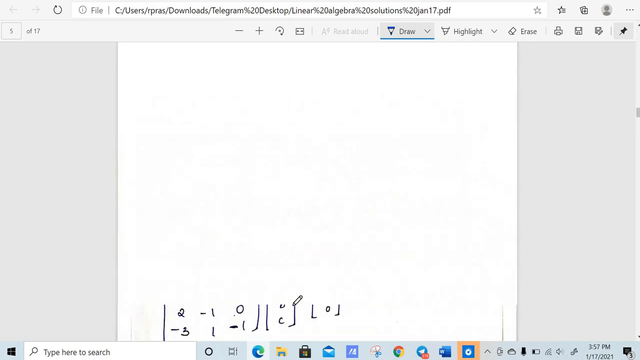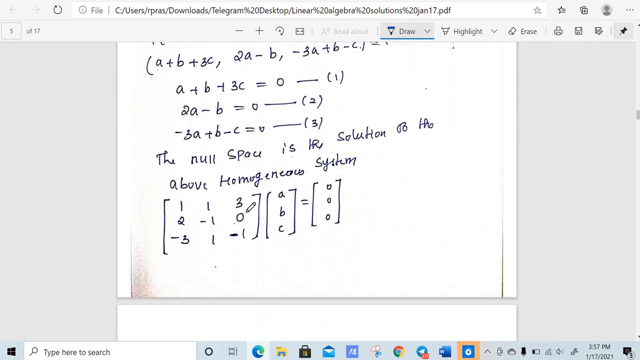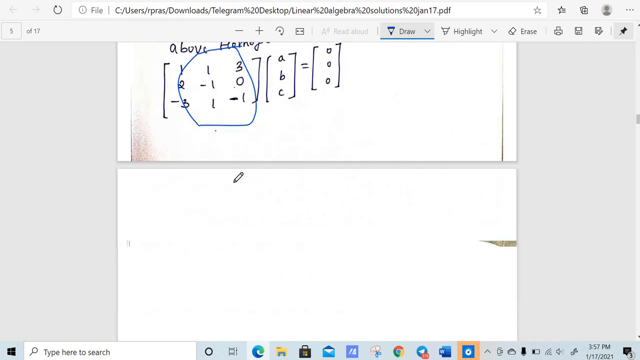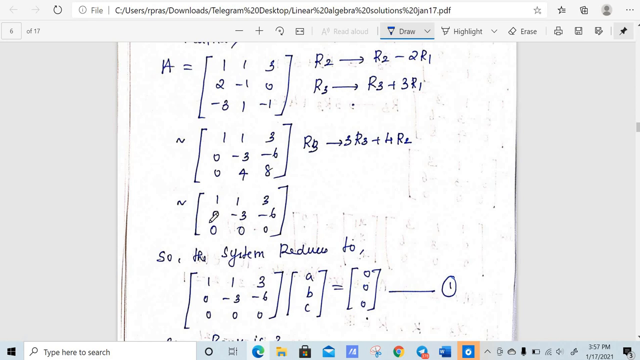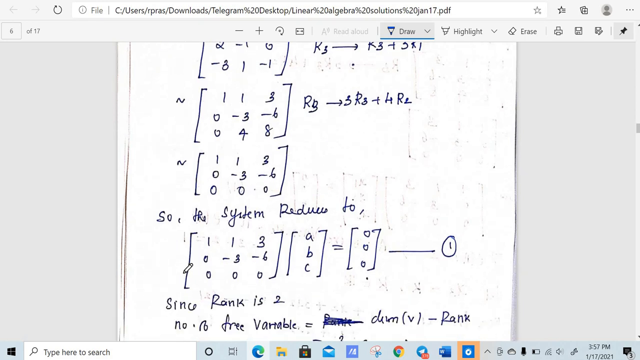So this matrix is now reduced to 1, 1, 3, 0, minus 3, minus 6, 0, 0, 0, with a, b, c. Now we can see the rank is 2. So what is the free variable formula? Dimension of V minus rank. So here V is F3.